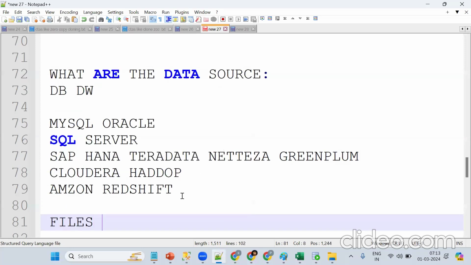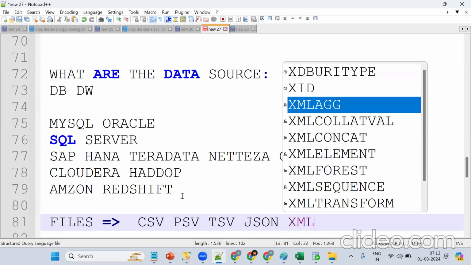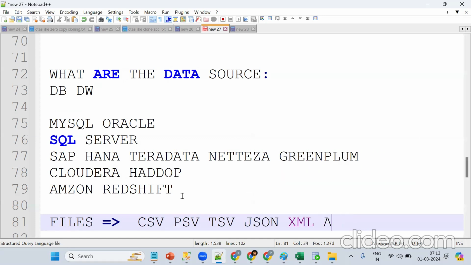Files will be like CSV files, pipe separated values, tab separated values. Then it can be a JSON file, XML, Avro. So these are the file formats.